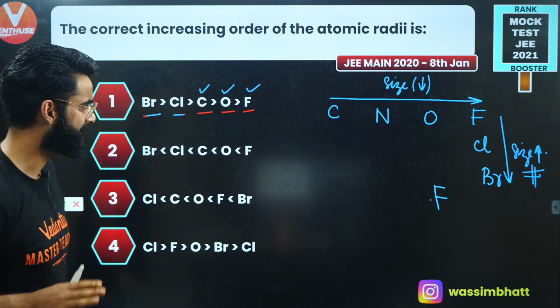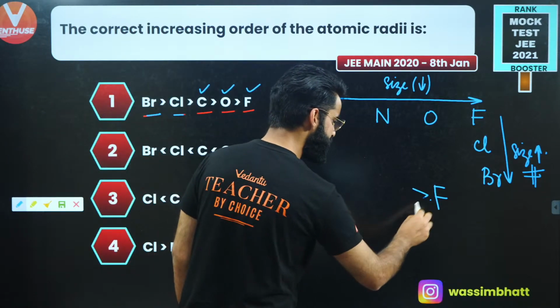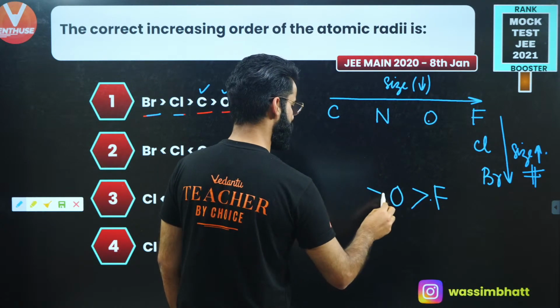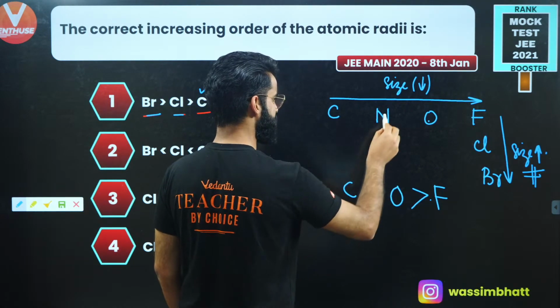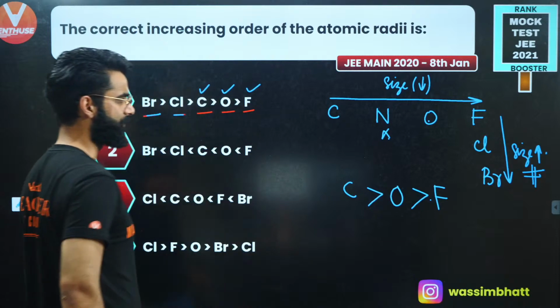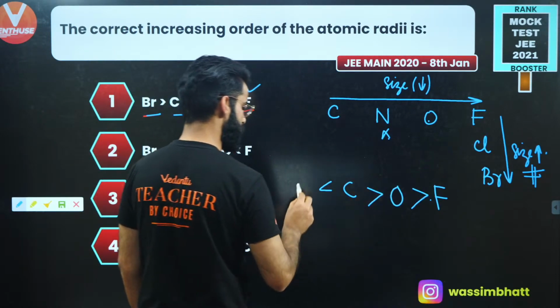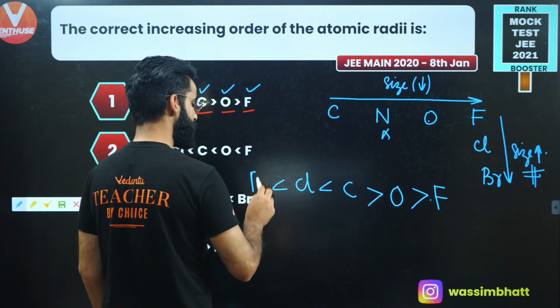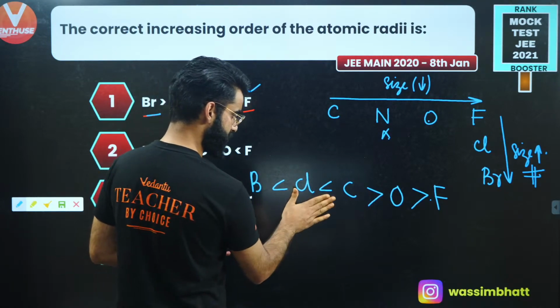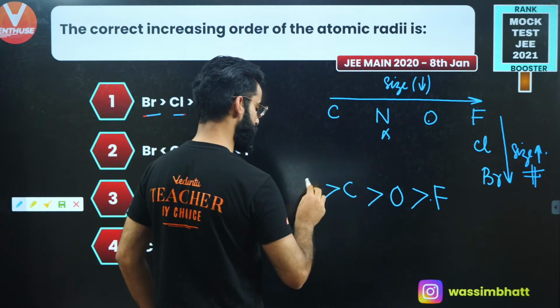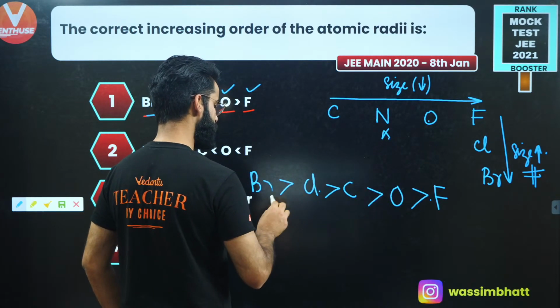Fluorine will be having the least size, right? Then comes your oxygen, then comes your carbon, because nitrogen is not there in the list, right? And then comes your chlorine, and at the end comes your, wait, I just changed the sign, just a second. So after carbon, what comes? After carbon, chlorine comes, and after chlorine, we have got bromine.